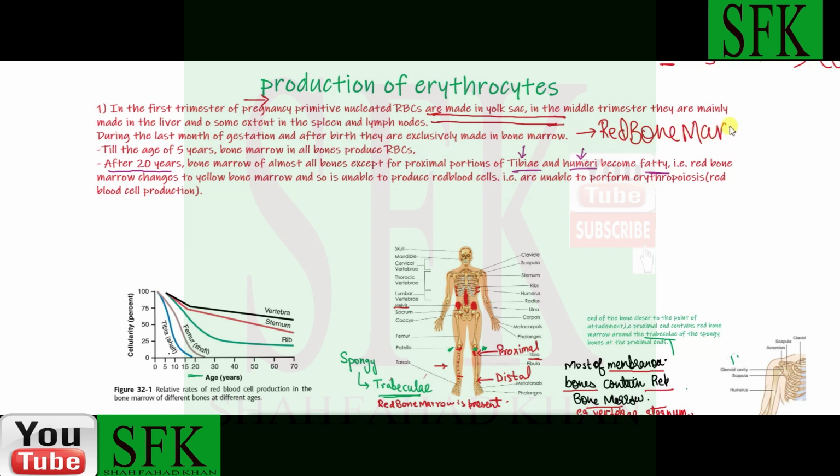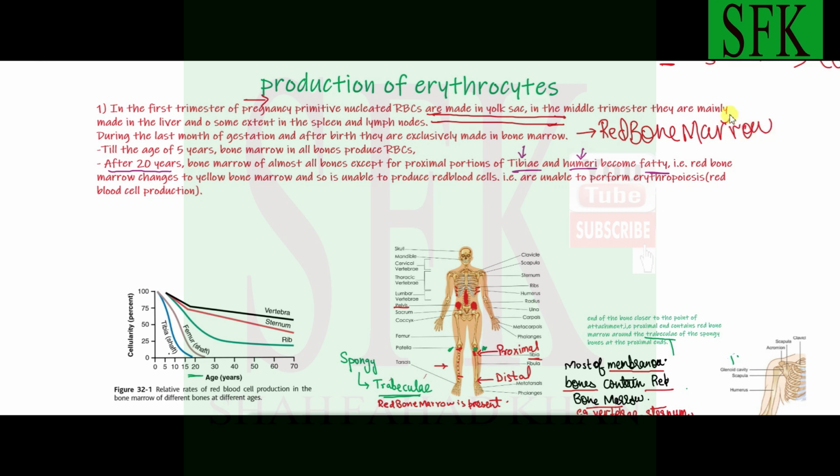As time progresses, most of the red bone marrow in different bones of the body gets replaced by the yellow bone marrow. Yellow bone marrow is a fatty bone marrow. It is fatty and it is non hematopoietic. It is unable to produce red blood cells. So it's actually the red bone marrow that is the red blood cell producing bone marrow, not the yellow bone marrow.